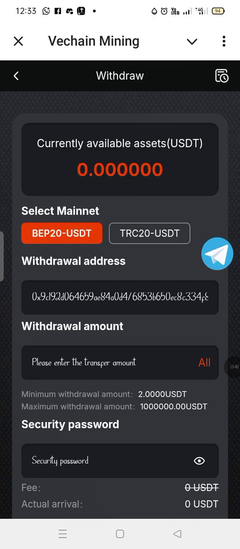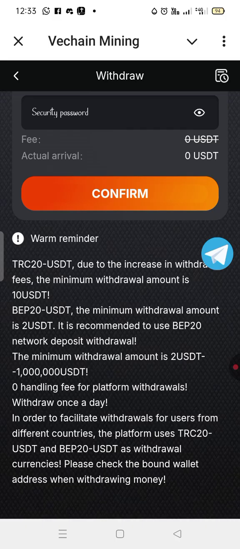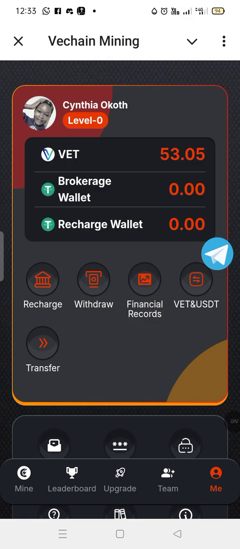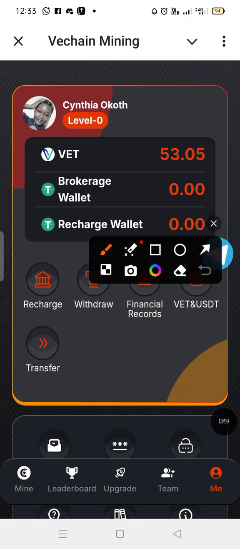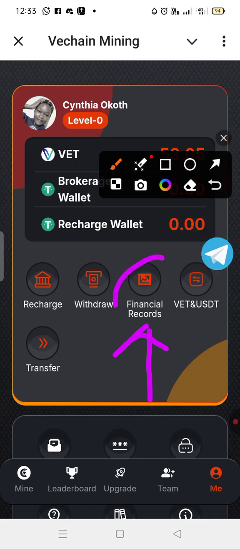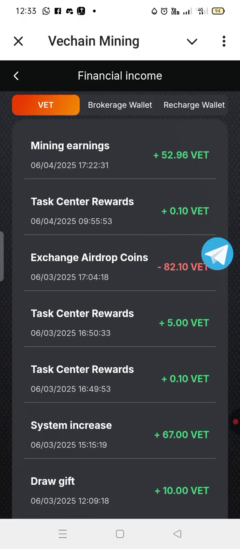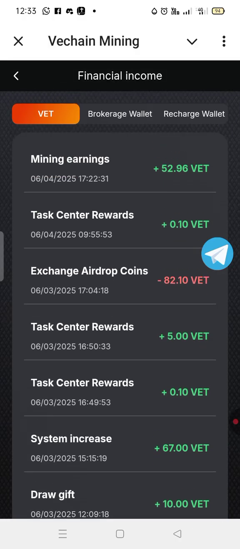So I'm going to show you something, guys, so that you can know it is working. You can also go through all this information written down there. After that, we also have this place of financial record. This is where you can see how you've been performing so far on the app. That is where we are going to see the history even for withdrawal. So you tap on the financial records. If you want to see how you've been earning, you can see everything right in there.